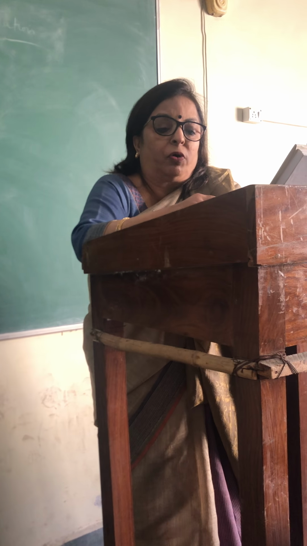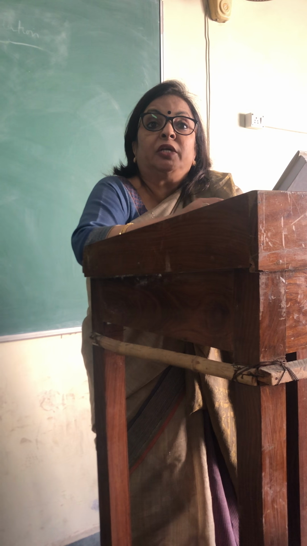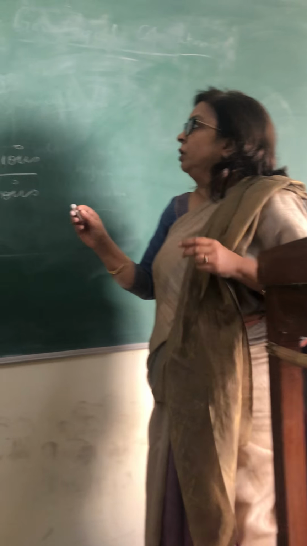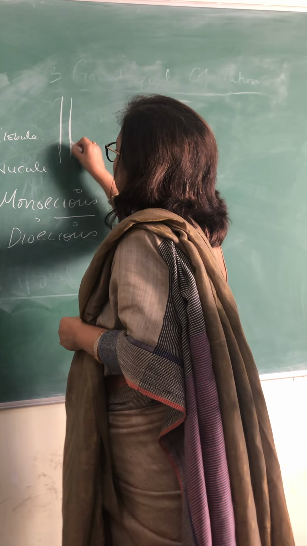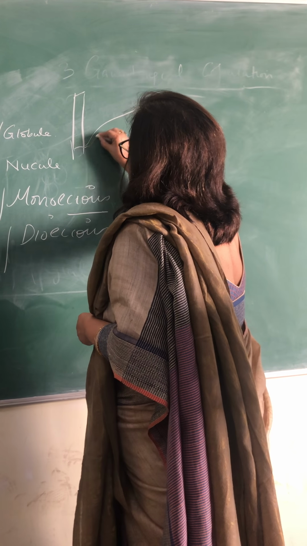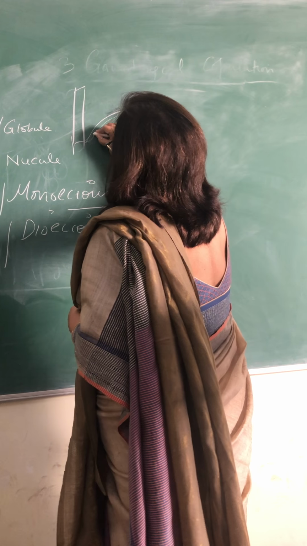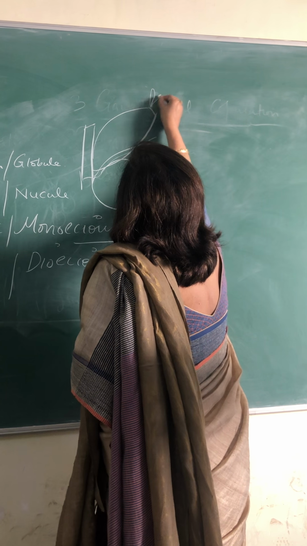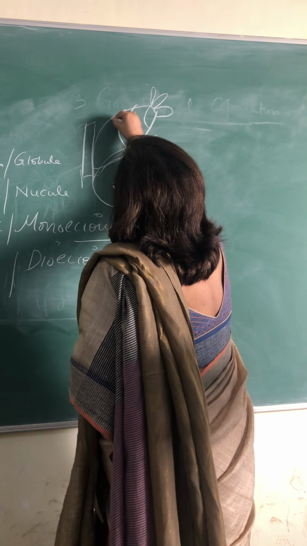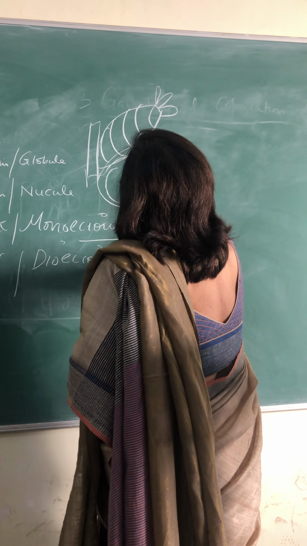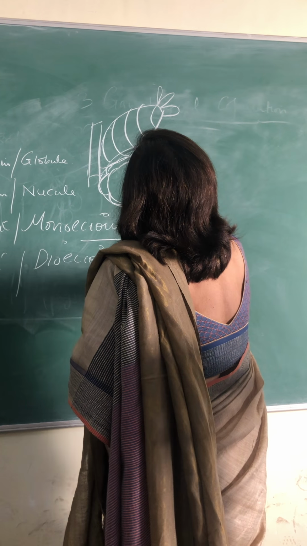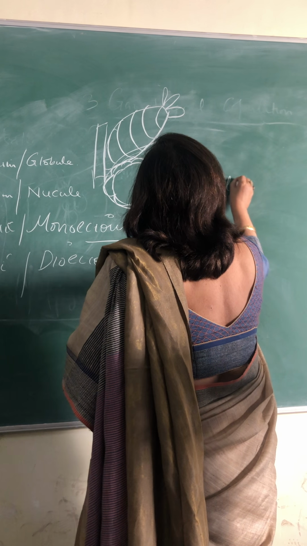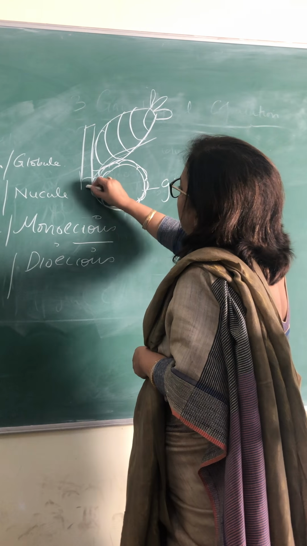So sex organs are born on primary laterals, and the location of the sex organ is always fixed: the nucleus is always present above the globule.